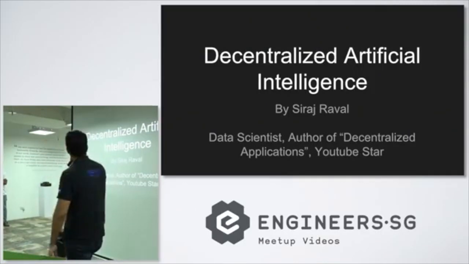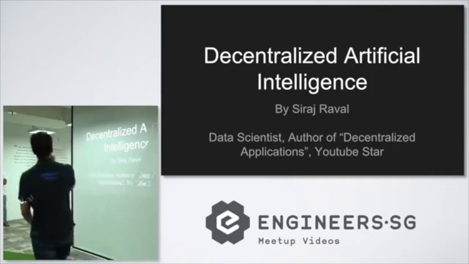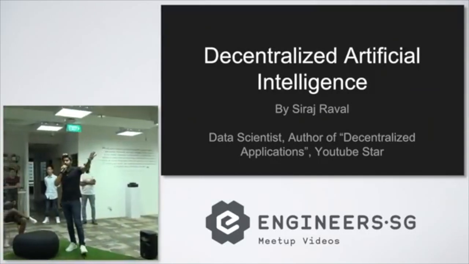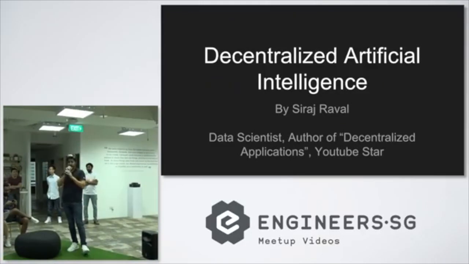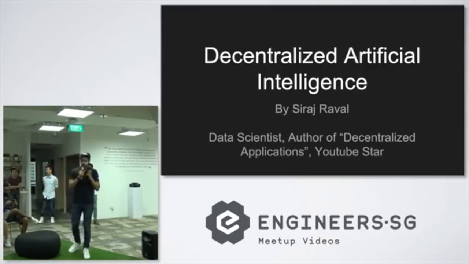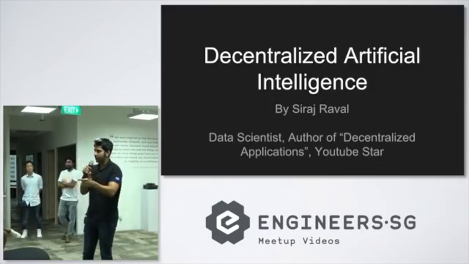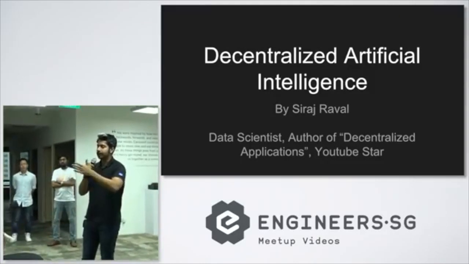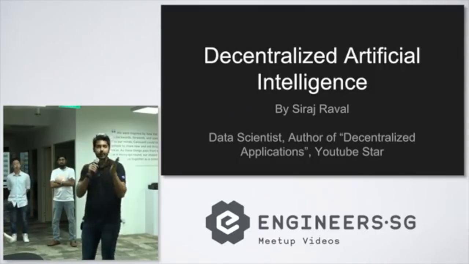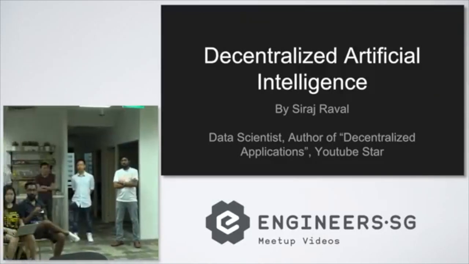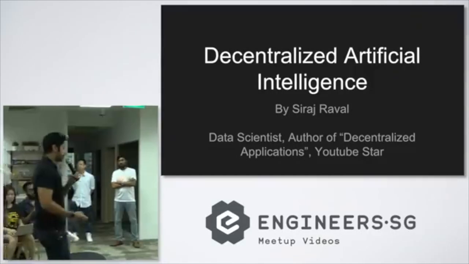But yeah, so this talk is called Decentralized Artificial Intelligence. That's the name of this talk. It's really combining two technologies that are very hot today, deep learning and blockchain. We know about these two technologies, right? Even if you're in data science, you study blockchain at some point. There's articles. It's hard not to look at this space with some level of interest. So we're going to talk about how to combine these two technologies together to make something beautiful.